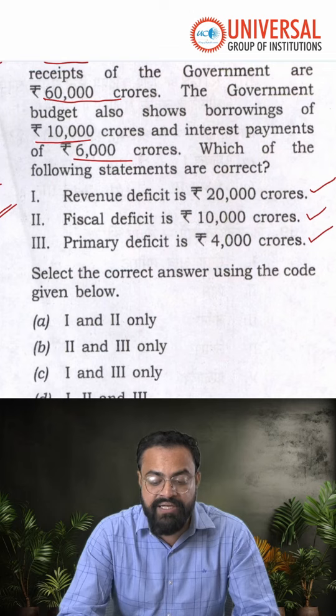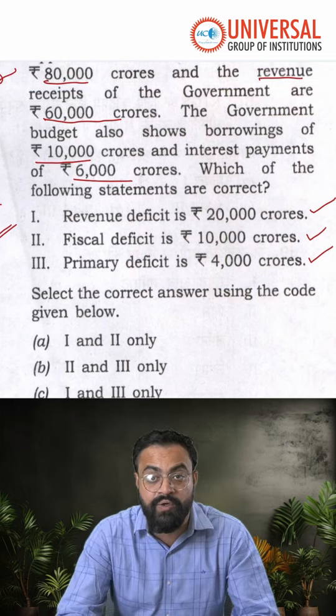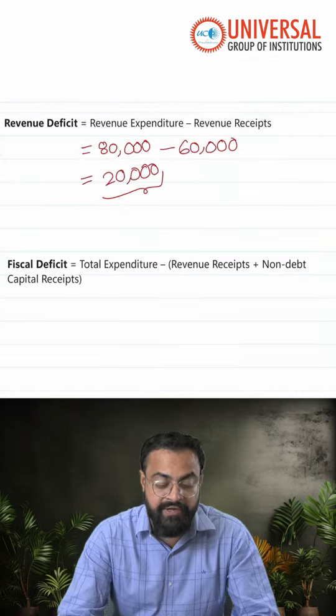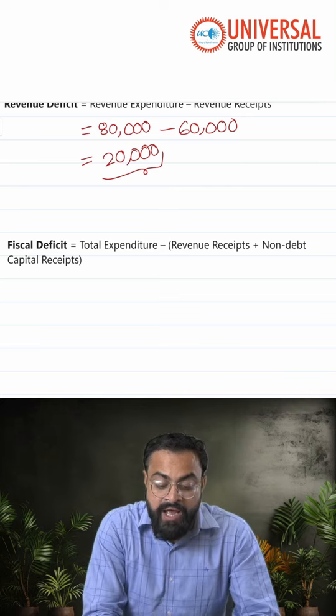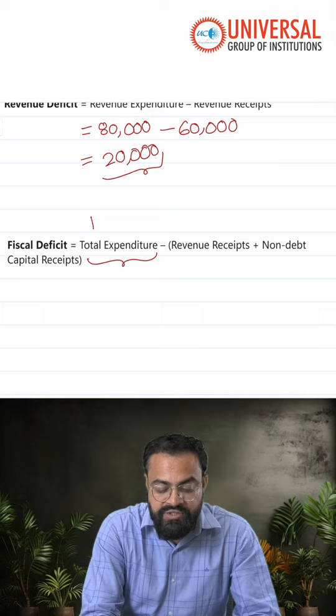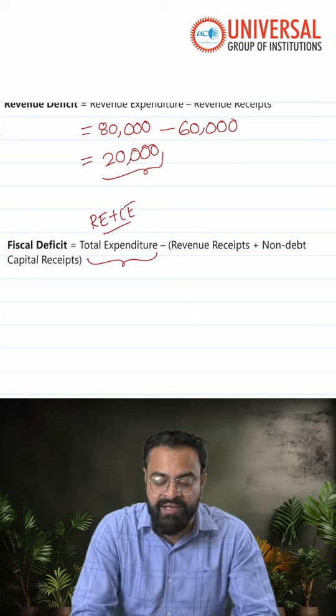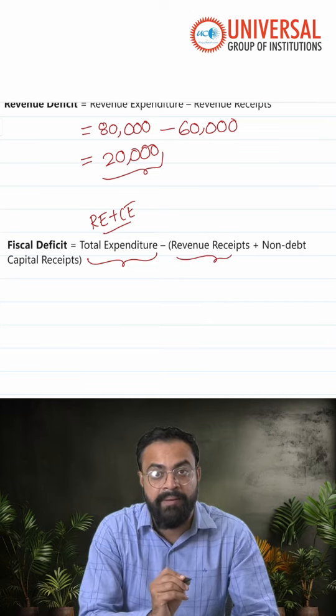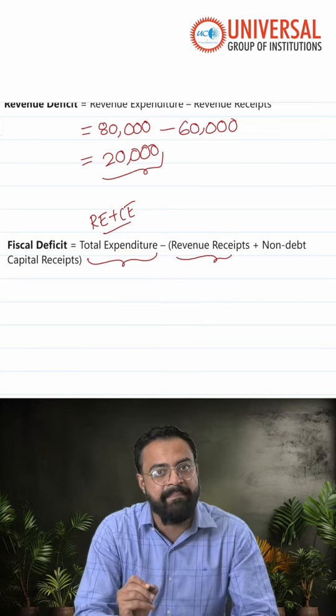Next, the fiscal deficit is 10,000 crore. So let us understand what a fiscal deficit is. Fiscal deficit is equal to total expenditure, which consists of revenue expenditure plus capital expenditure, minus revenue receipts plus non-debt capital receipts.